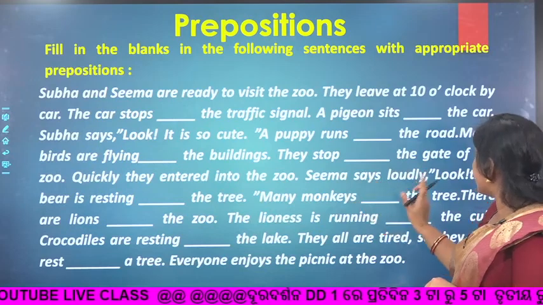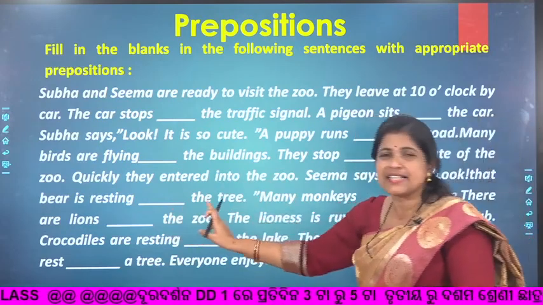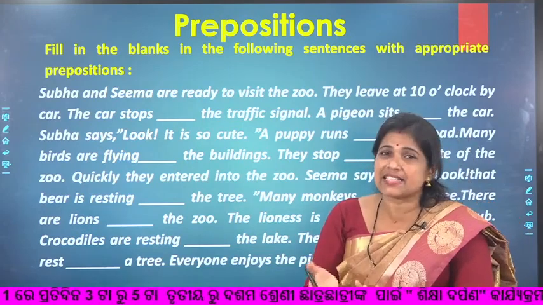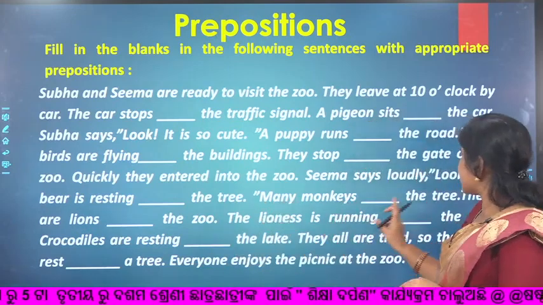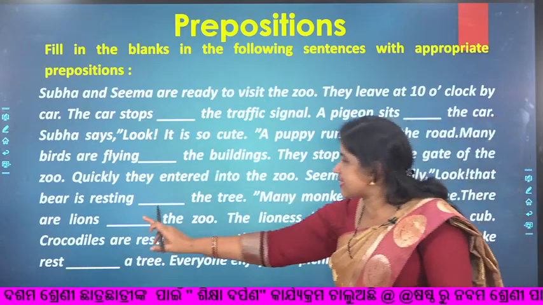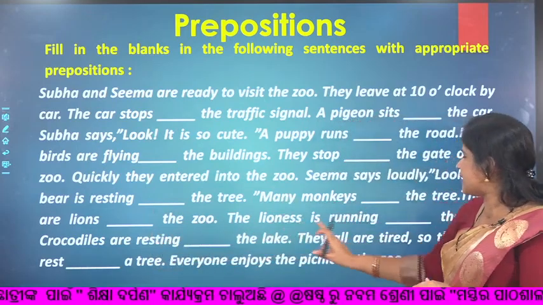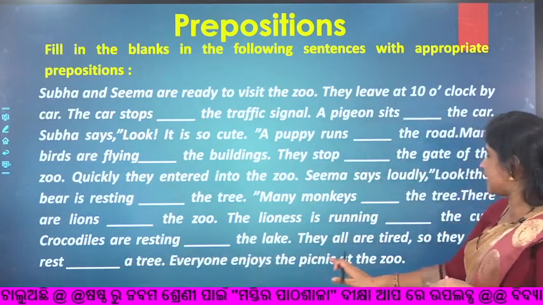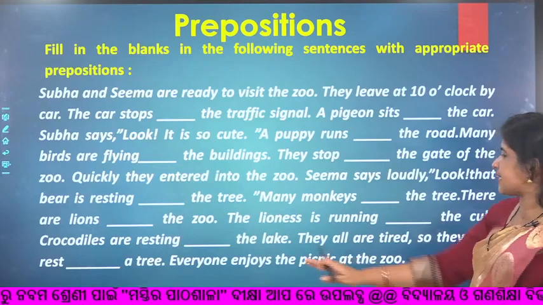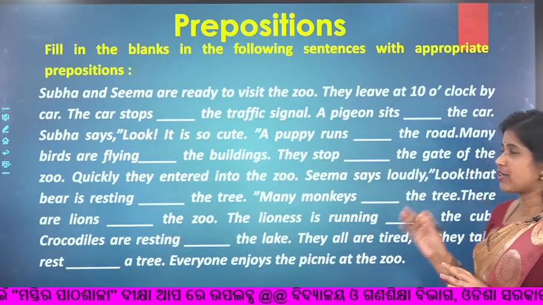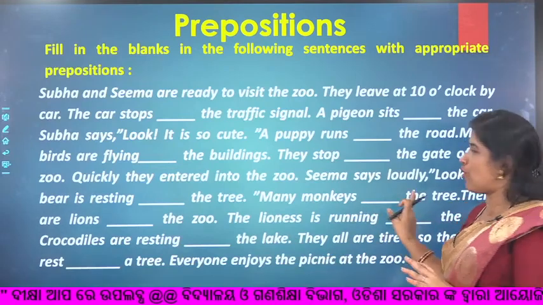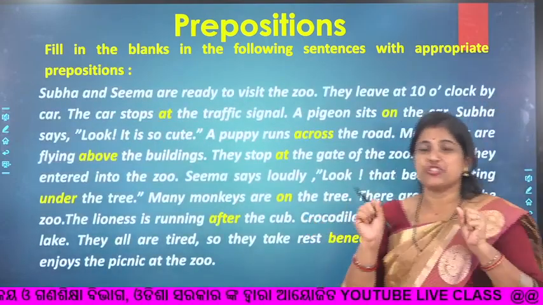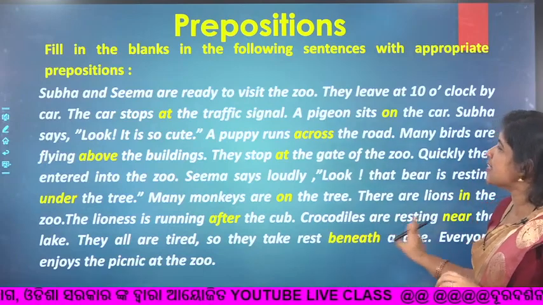Sima says loudly, look at that, a bear is resting dash the tree. So generally we rest or we take rest dash the tree. Then many monkeys dash the tree, and there are lions dash the zoo. The lion is running dash the cub, and crocodiles are resting dash the lake. They all are tired, so they take rest dash a tree. So write it correctly and try to do all the answers. I have written the answers for you, so you can pause the video and find out the answers.